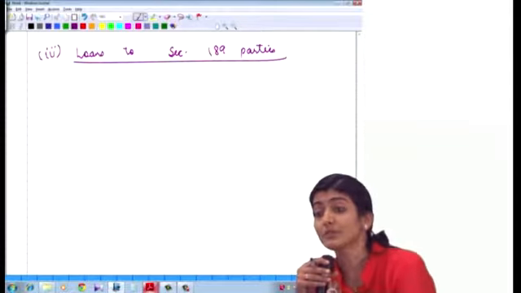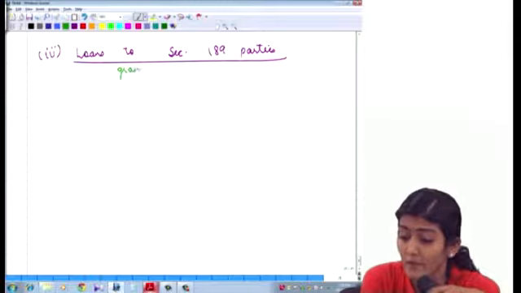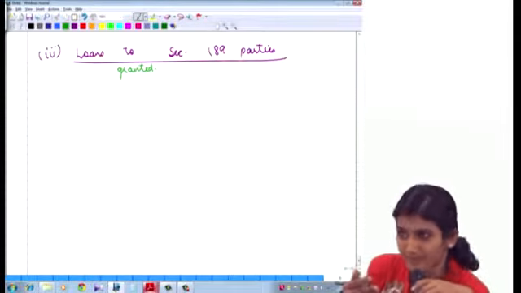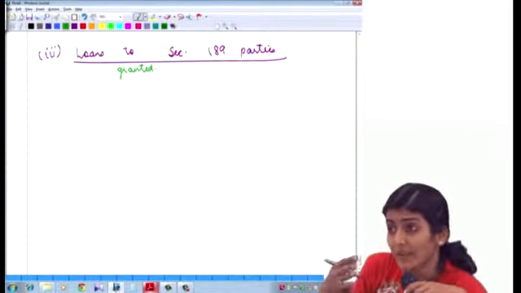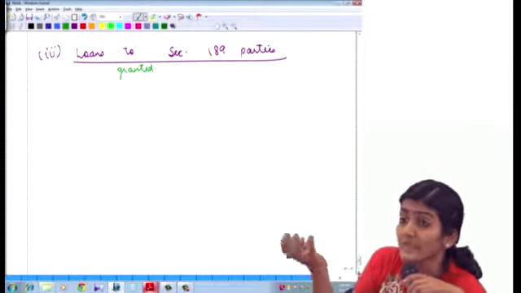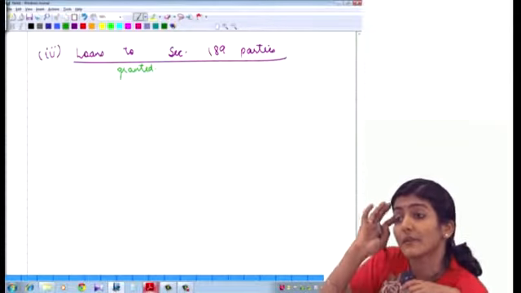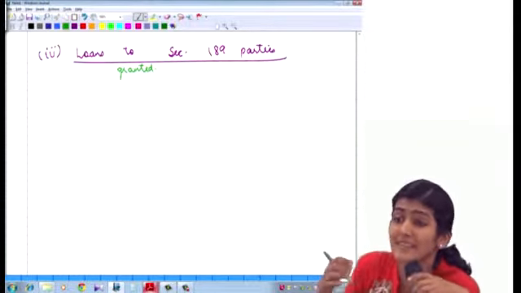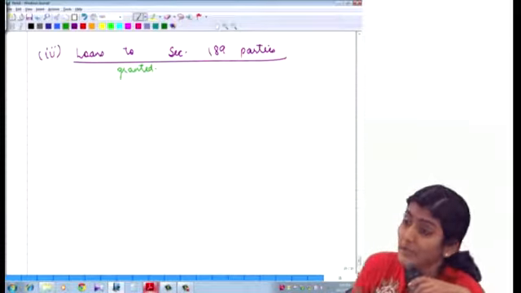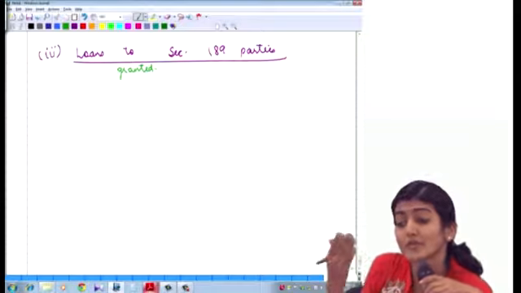What does it say? Loans to. That is, it's only talking about the loans granted. It is not talking about the loans taken. Loans given, that is, loans granted to section 189 parties. It is not talking about loans taken from them. Only loans given to them. Old Caro, it was loans to or from directors and interested parties. Now it is only loans to, not from.